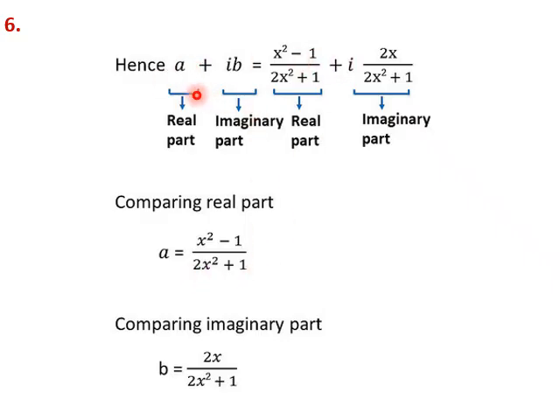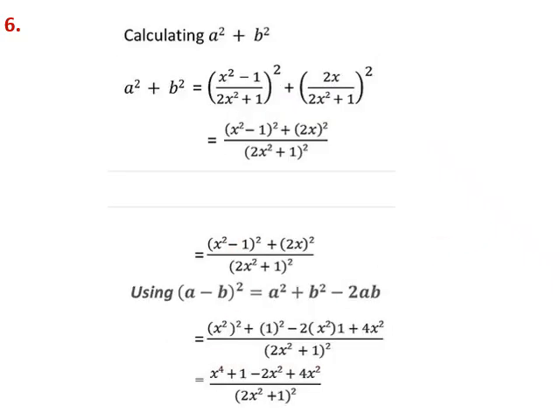Comparison: two complex numbers are equal only if their real and imaginary parts are equal. That's what we know. So since they are equal, real parts will be equal and imaginary parts will be equal. So a and b we have got. Now we put it as a square plus b square, which we want to determine.